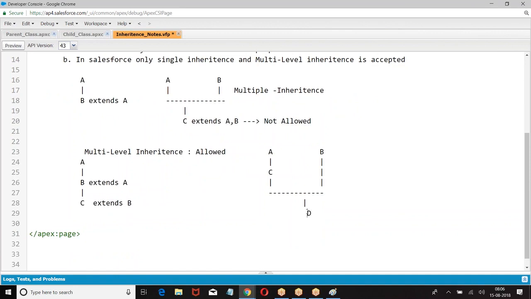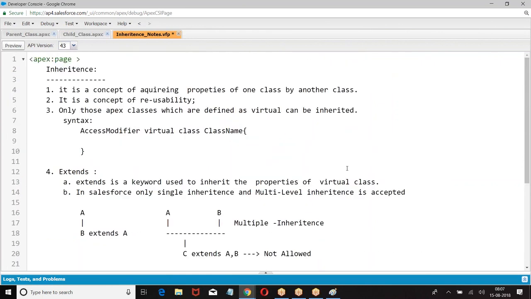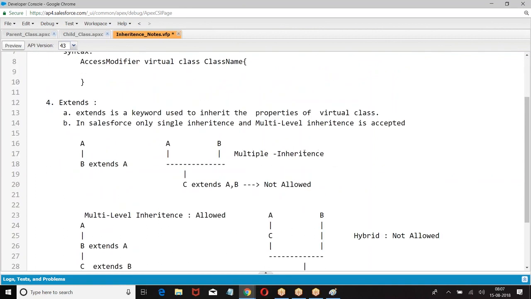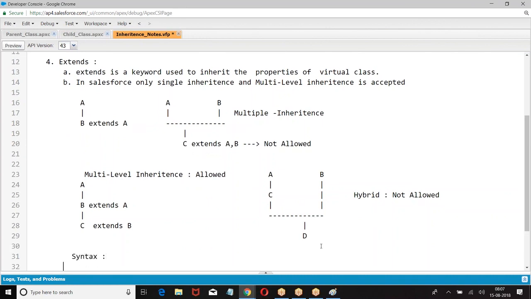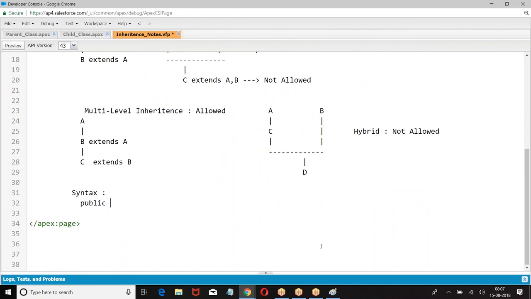Which is not accepted in Salesforce? In Salesforce, only single inheritance or multi-level inheritance is allowed, not hybrid. Syntax: public class Child extends Parent.